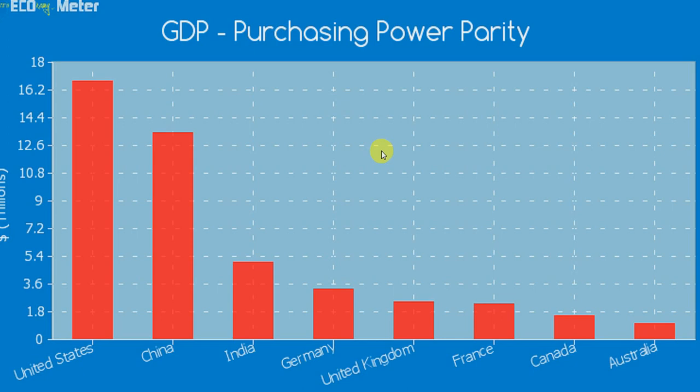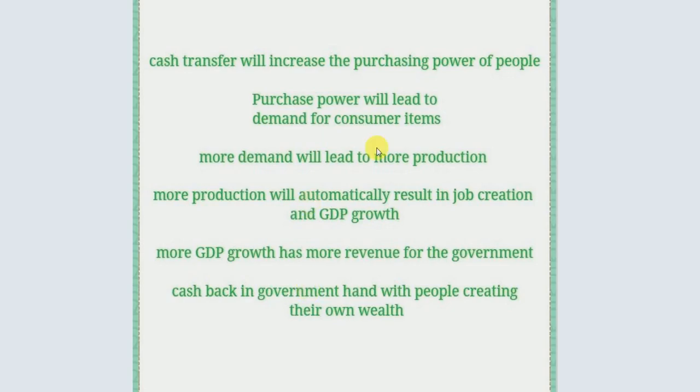purchasing power in the economy, and more items get sold. That means there will be more demand for consumer items. More demand will lead to more production, and more production will automatically result in job creation and GDP growth, which India badly needs.